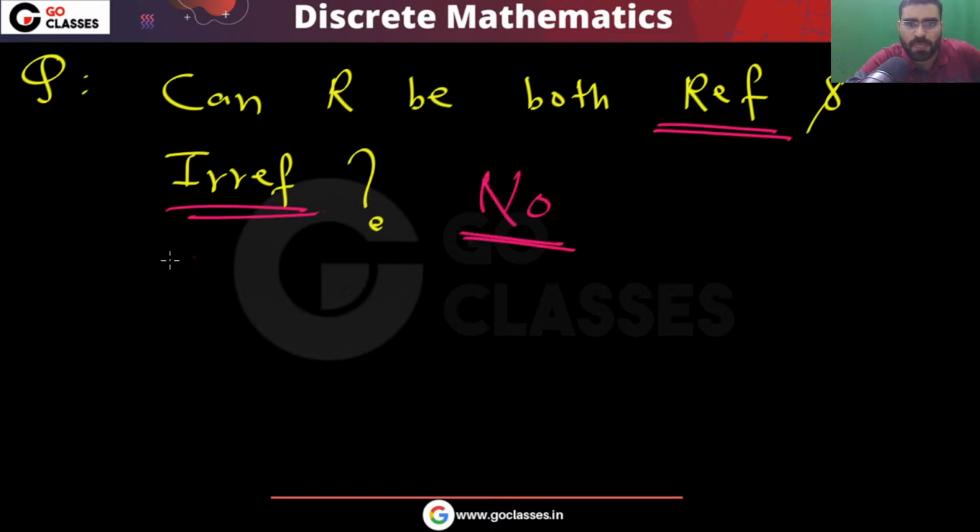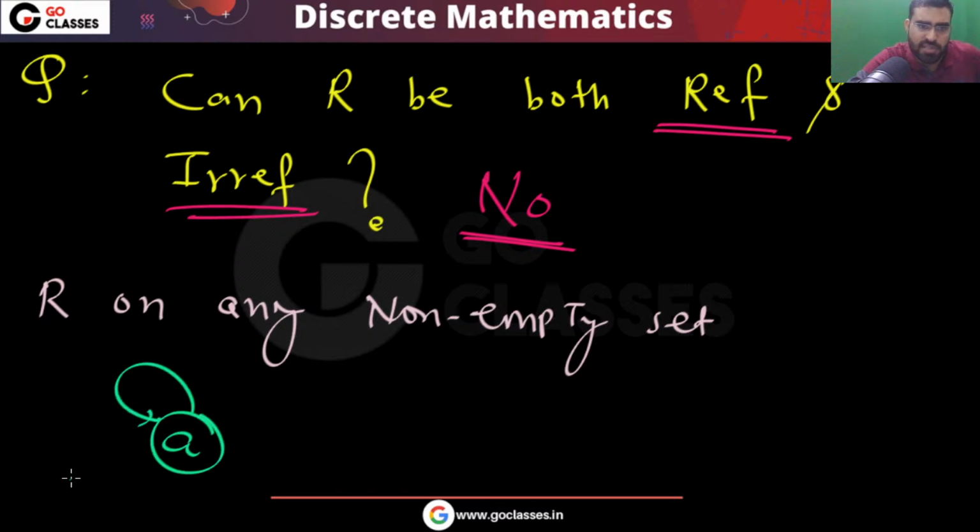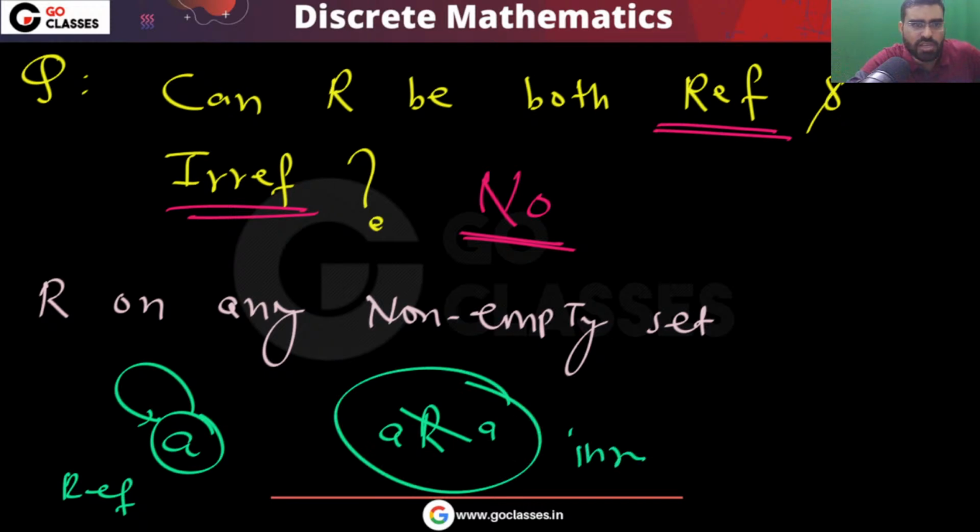The answer is no. Because if you have a relation R on any non-empty set, then reflexive will say that A should be related to A. And irreflexive will say that A should not be related to A. So irreflexive is saying that no one is related to itself, and reflexive is saying that everyone is related to itself.